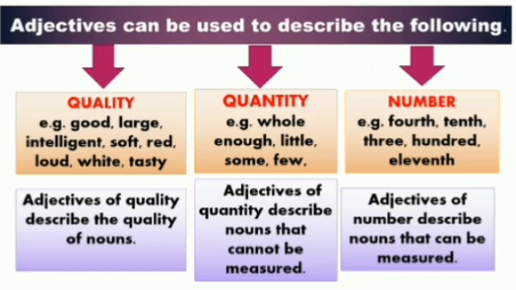I will say give me some rice or give me a little water. All right, so adjectives of quantity and number are the adjectives which describe the nouns which can be either measured or which cannot be measured. Examples of adjectives of number are all the numbers, which include 4, 10, 300, 11, 1, 2, 3. Any number, all the numbers are counted as adjectives.